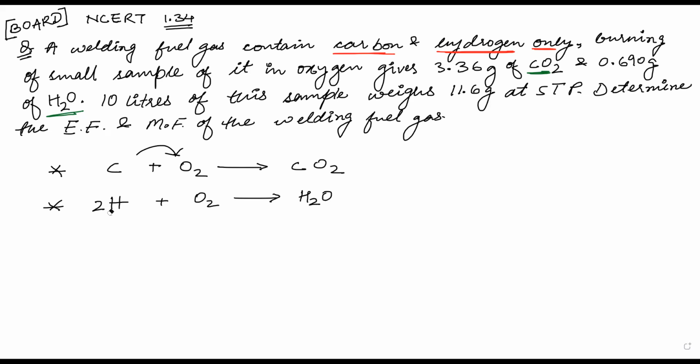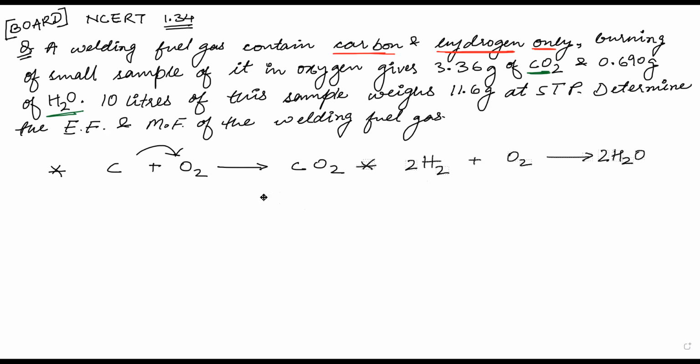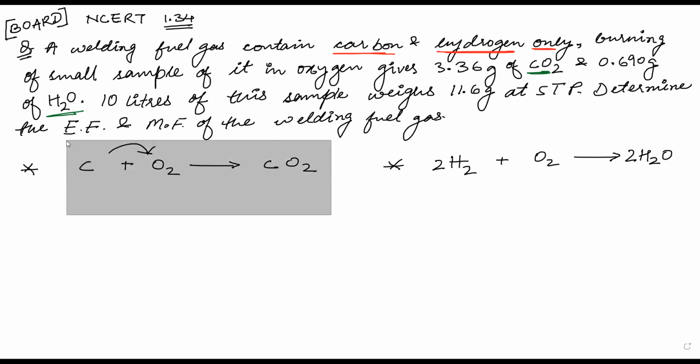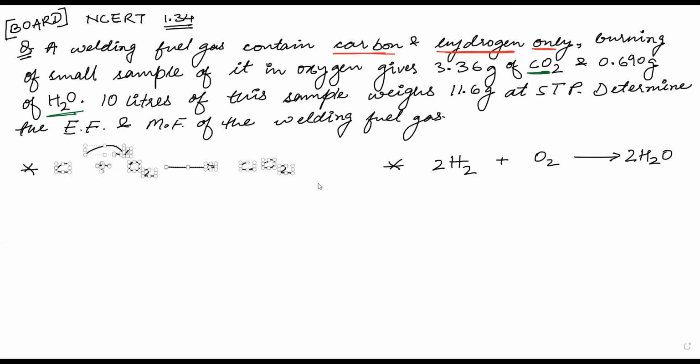If it has hydrogen, the hydrogen will react. Rather, I should write it like this. Okay, so now it is better. So if hydrogen reacts with oxygen, it will be H2. Now from this information, we can move forward. Is everyone clear till here? That if I have carbon, carbon will follow the reaction, that is carbon plus oxygen gives CO2. And if we have hydrogen, the hydrogen will follow the reaction, 2H2 plus O2 will give 2H2O. Is everyone clear? Yes, sir.